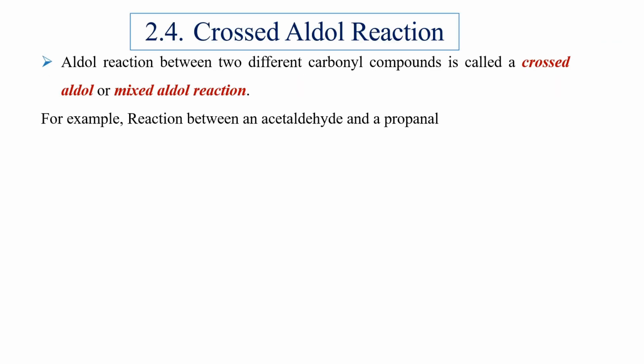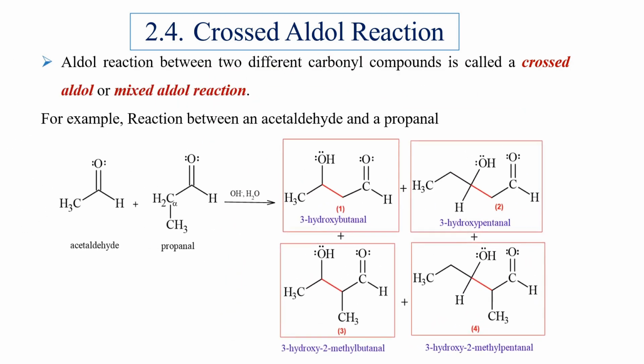If the Aldol reaction occurs between the same type of carbonyl compounds, as we have seen till now, that is, reaction between acetaldehyde or reaction between acetone to give the corresponding beta-hydroxy carbonyl compound, such reactions are called self-aldol condensation reactions or simply aldol reactions. But if an aldol reaction occurs between two different carbonyl compounds, then it is called a crossed aldol or mixed aldol reaction. For example, reaction between acetaldehyde and propanaldehyde.